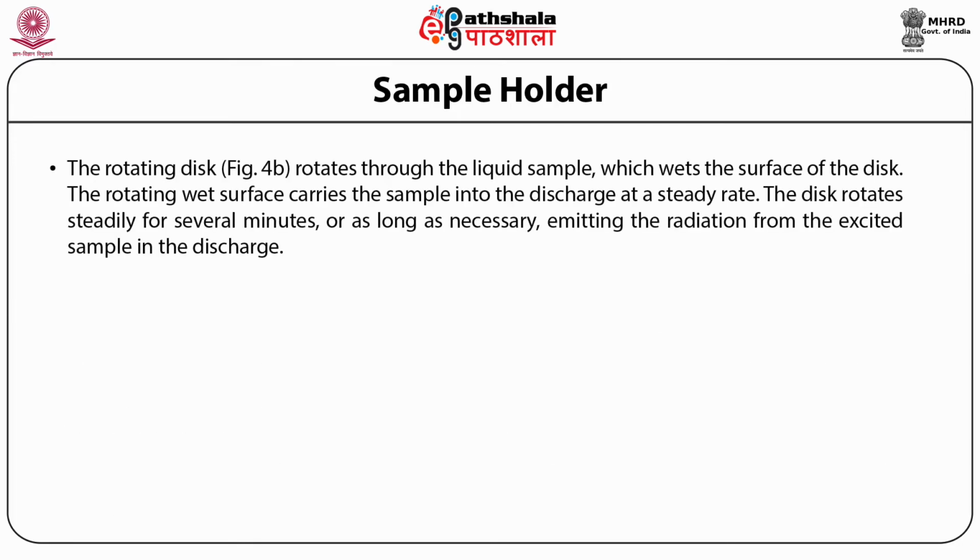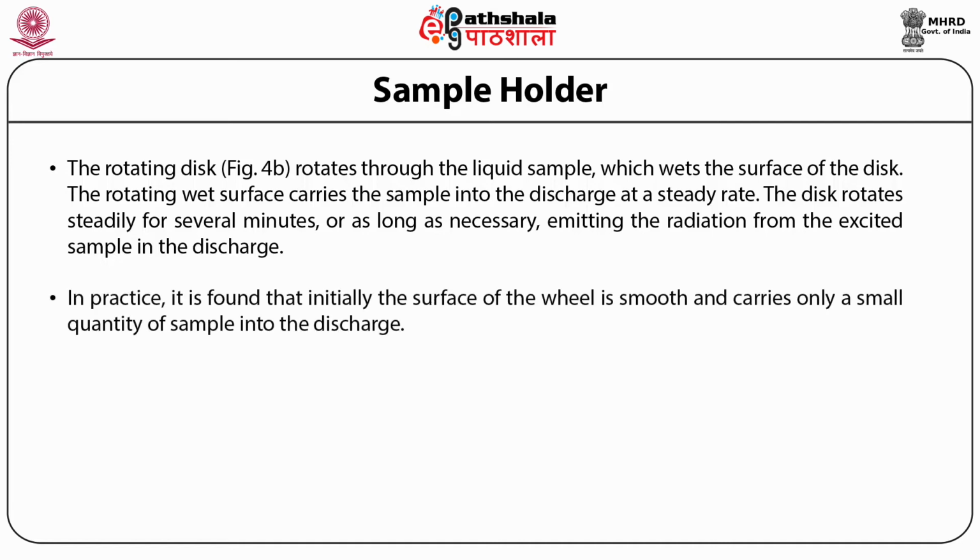The rotating disc in figure B rotates through a liquid sample which wets the surface of the disc. The rotating wet surface carries the sample into the discharge at a steady rate. The disc rotates steadily for several minutes or as long as necessary, emitting the radiation from the excited sample in the discharge. In practice, it is found that initially the surface of the wheel is smooth and carries only a small quantity of sample into the discharge.